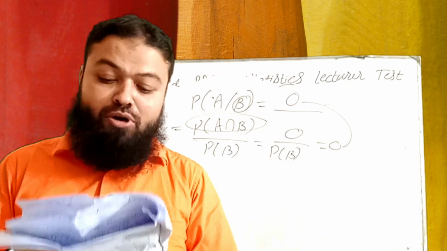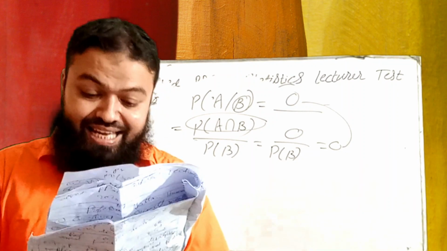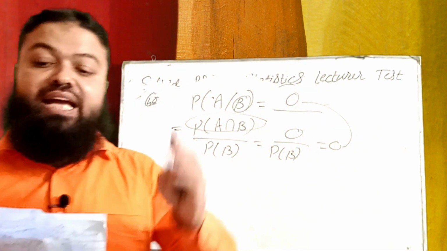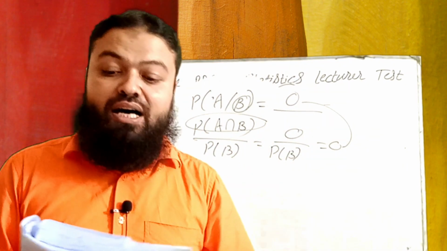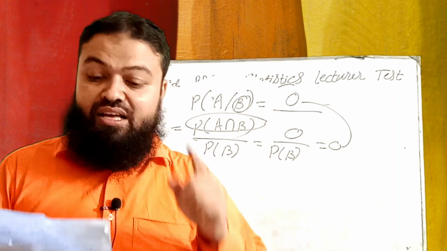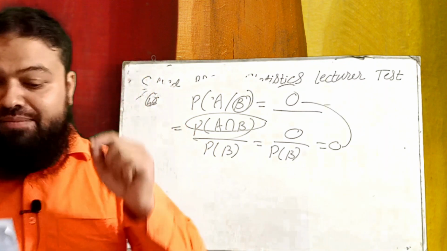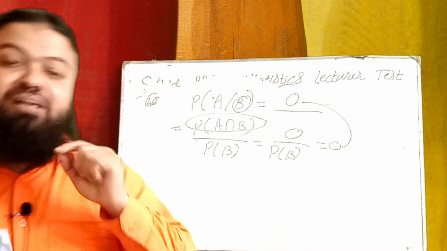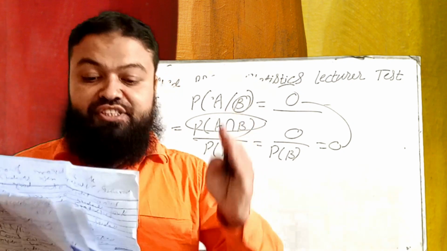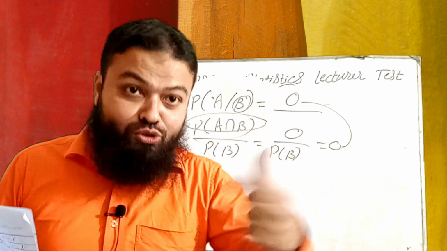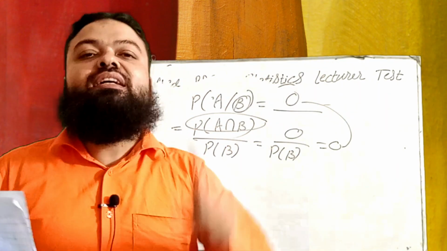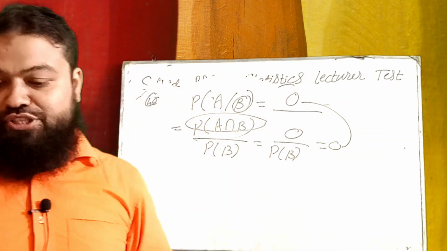Next, the scree plot is used to retain the number of variables in principal component analysis and factor analysis. Next, R language is the implementation of S or S-Plus. Next, R language was developed by Ross and Robert. Next, a population from which the information is desired. We want to collect the information from a specific population, from a desired population, that is always a target population.